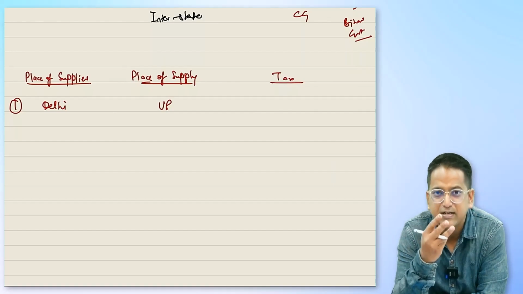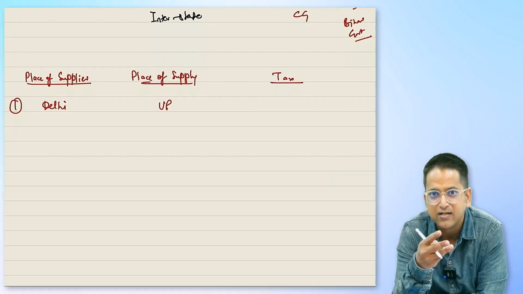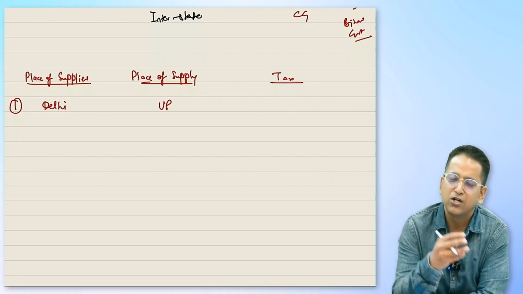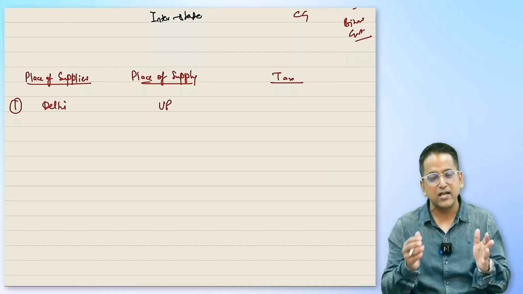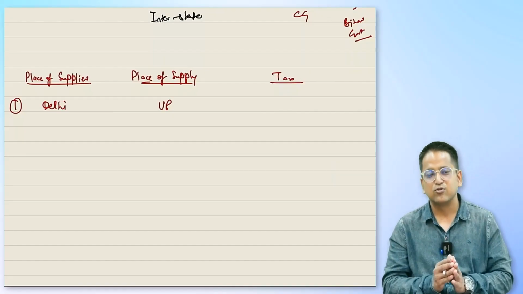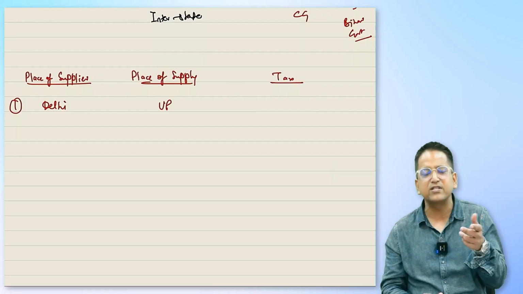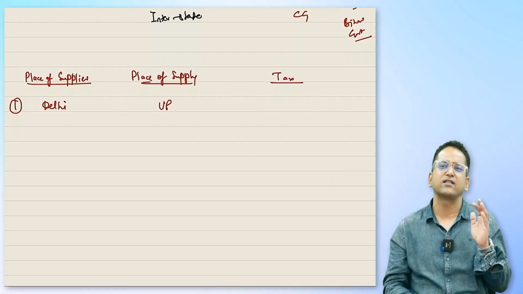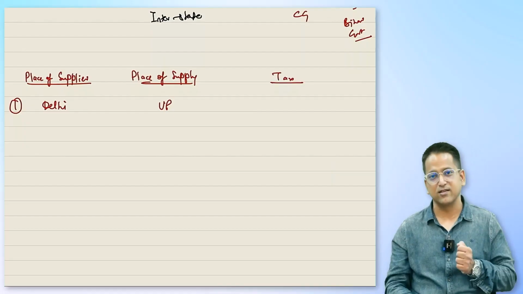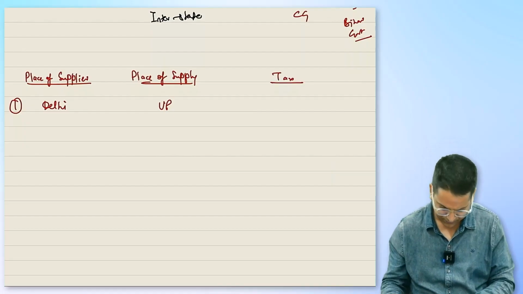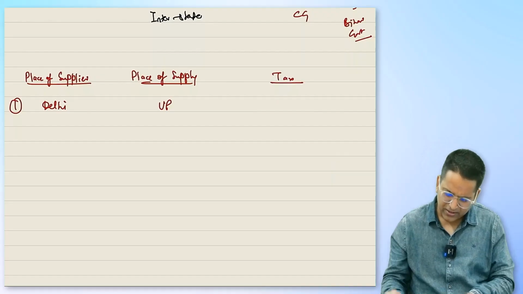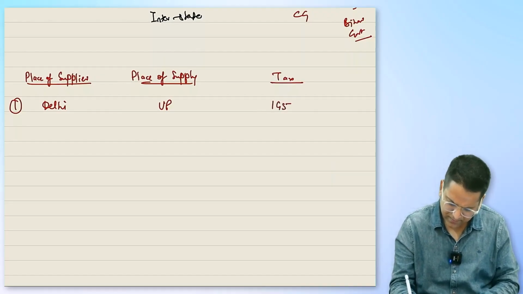There are 3 union territories that have their own legislature, have their chief ministers, and under the GST law, they are given the status of a state. When we talk about states for the purpose of the GST, we don't talk about 28, we talk about 28 plus 3. That's 31. Okay? So this is an interstate transaction. IGST will be applied.